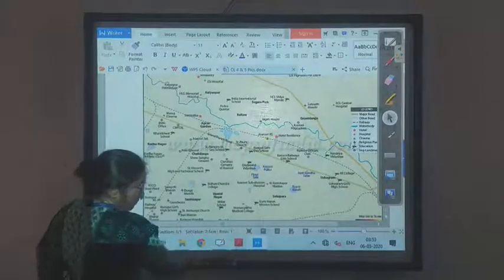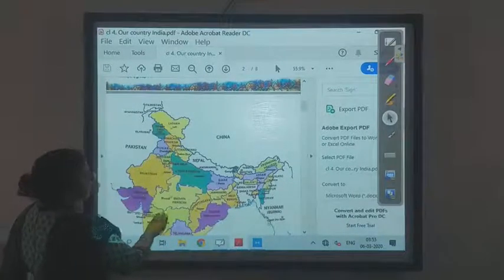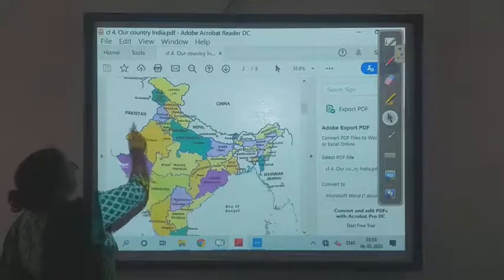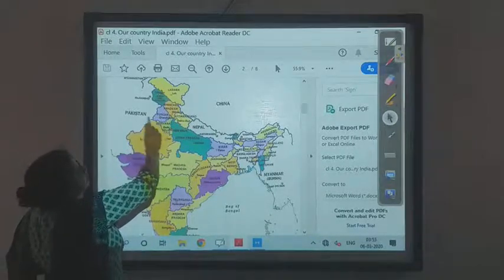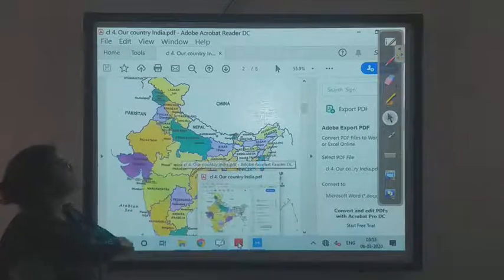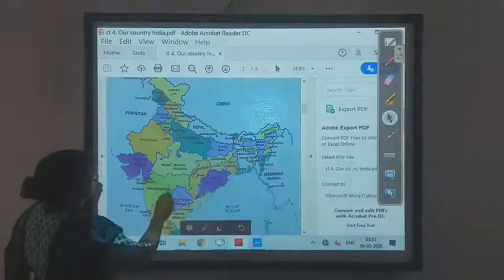Okay, we go back to our chapter, our country India. This is the political map, and it is with the neighboring countries. Neighboring countries means the countries which are beside our country.